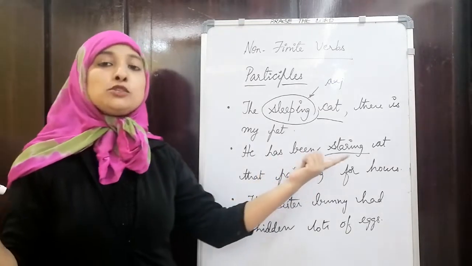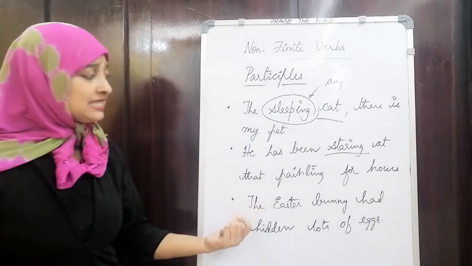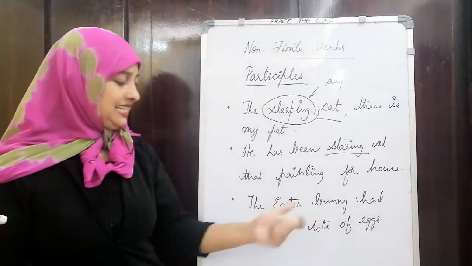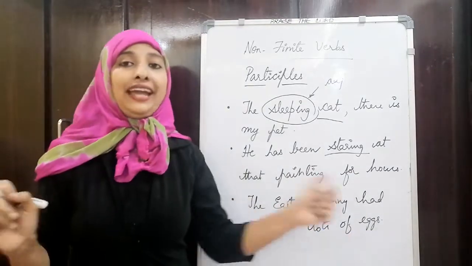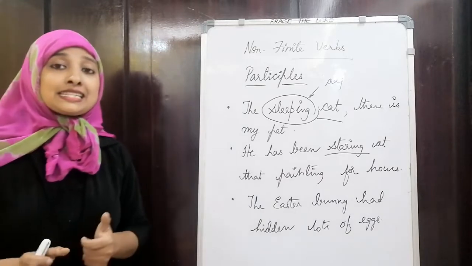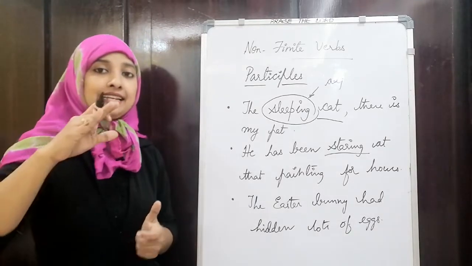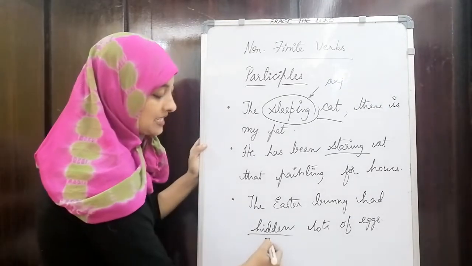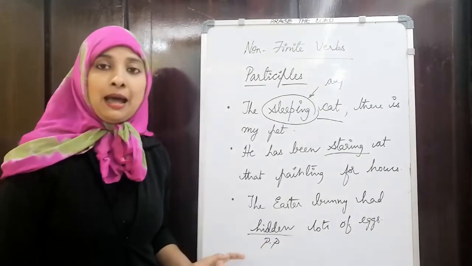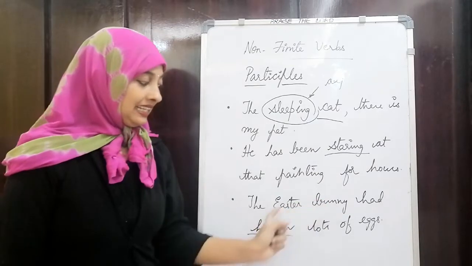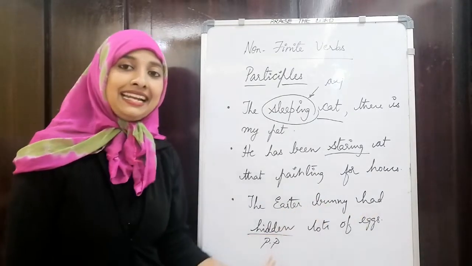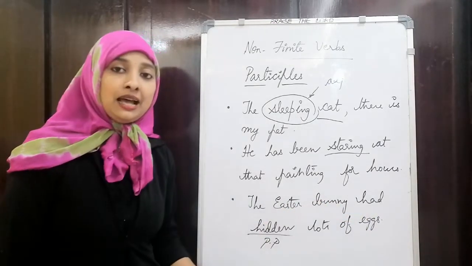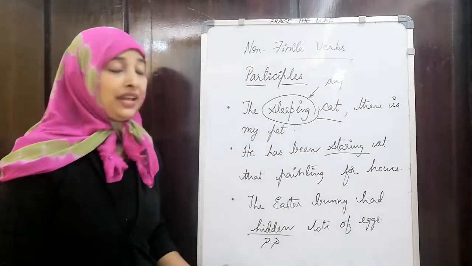He has been doing it. Similarly, the Easter bunny had hidden lots of eggs. So the Easter bunny had hidden. Hidden is the past form of the past participle. Hidden is the past participle. The Easter bunny had hidden. So this is the past participle which is being used.